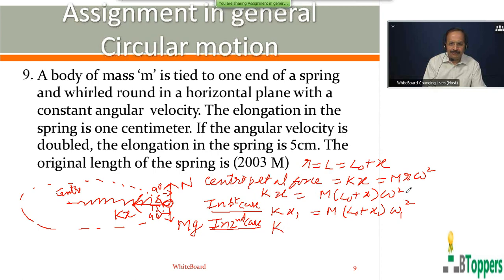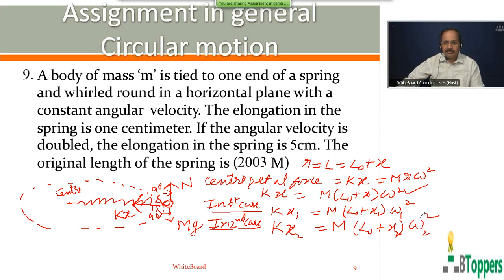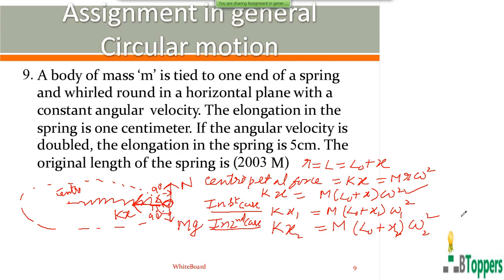So using the same equation, kx equals m into (L0 plus x) into omega square, in the second case we can write k into x2 equal to m into (L0 plus x2) into omega 2 square. So if you divide the first equation with this equation, you get k into x1.